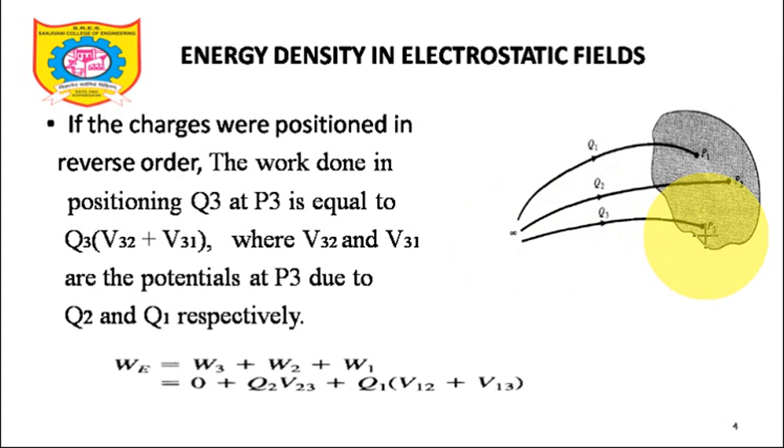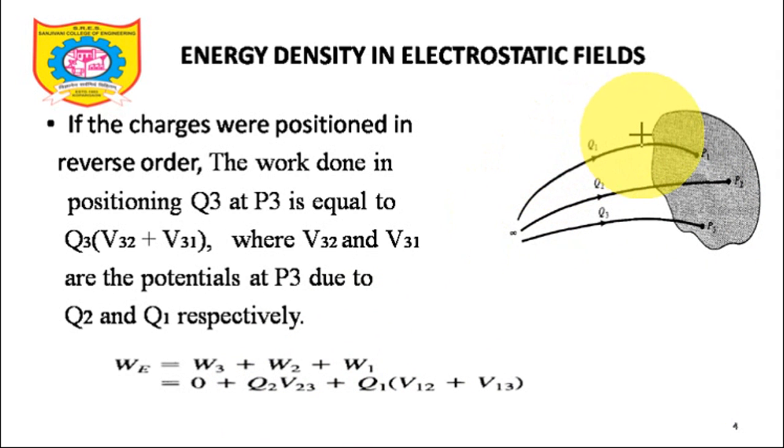Then once this Q3 is placed, now I will take Q2, and Q2 is taken from infinity and kept at point P2. So this charge Q2 will come under the influence of the potential at 2 due to 3. Yes or no? Potential at 2 due to 3. So the work done will be this second equation, Q2 into V23. V23 is the potential at 2 due to the charge present at P3. What is the meaning of the charge present at P3? That means the electric field associated with that charge, so the potential must be calculated accordingly. So W1 is 0, sorry, W3 is 0, W2 will be Q2 into V23.